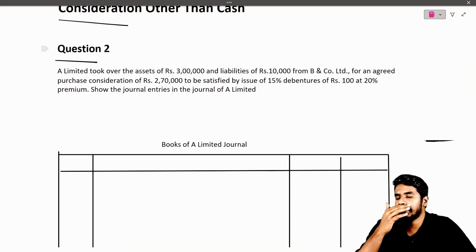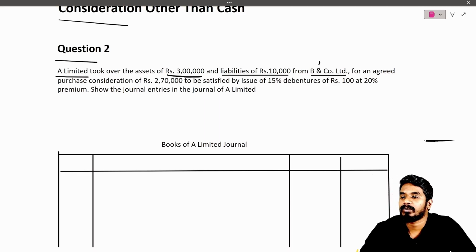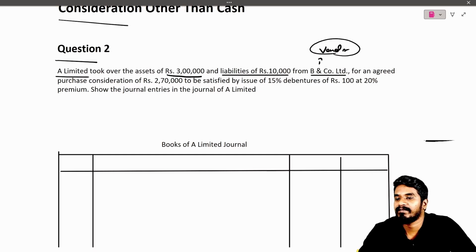Let us read the question first and understand it. A Limited took over the assets of rupees 3 lakhs and liabilities of rupees 10,000 from B and Company. So this is our vendor. In the previous video, we have seen vendor, right? So this is our vendor who is selling assets and liabilities for us, for an agreed purchase consideration of rupees 2,70,000.